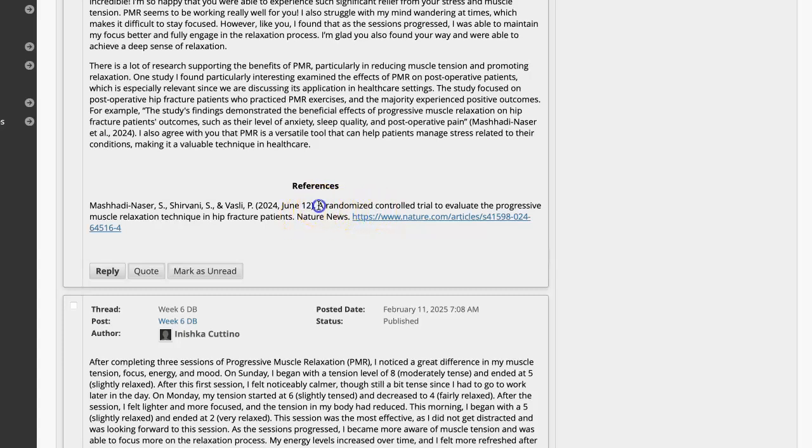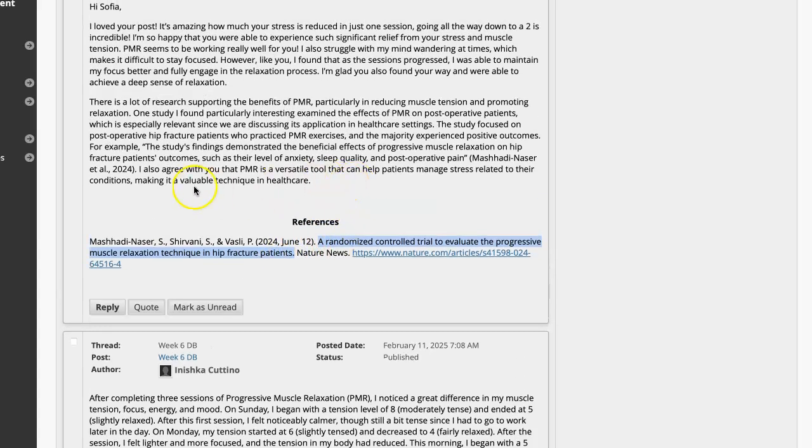And then we'll come up to here. This one, you would need to italicize the journal title because Nature News is not the journal. It's an online reference. So there should be an italics here. And then you do have that. But then again, you're putting in a direct quote. Just take that and put it in your own words. PMR on hip fracture patients' outcomes was found to be beneficial, period. It helped reduce anxiety, improve sleep quality, and reduce post-op pain. So you're putting it in your own words, you're still citing it, but it's not a direct quote.